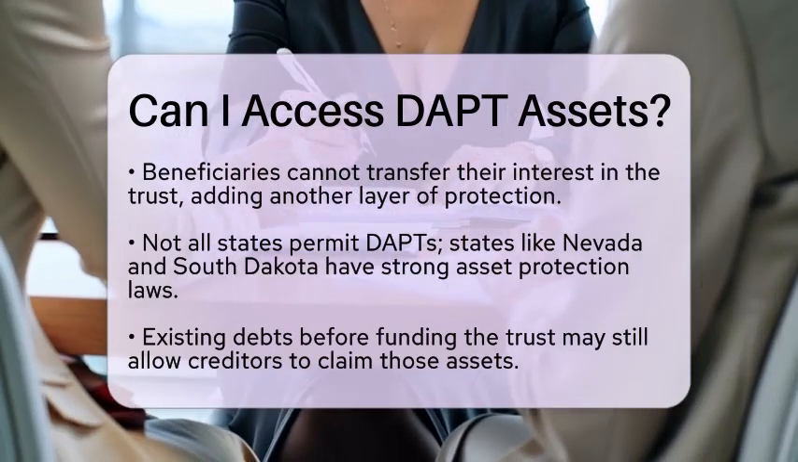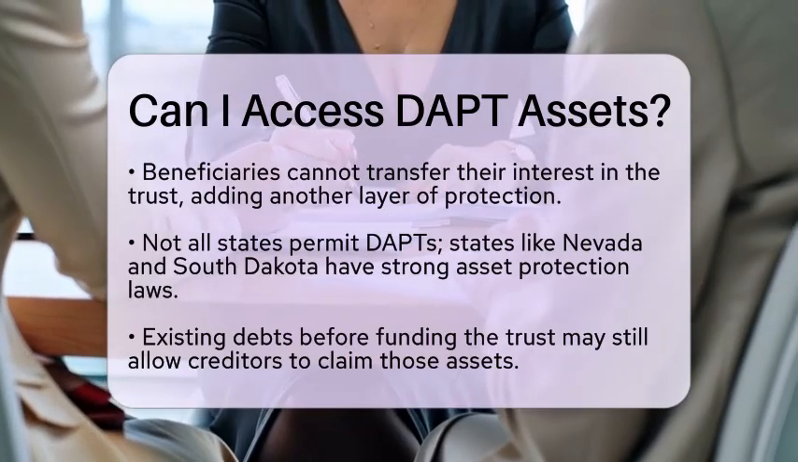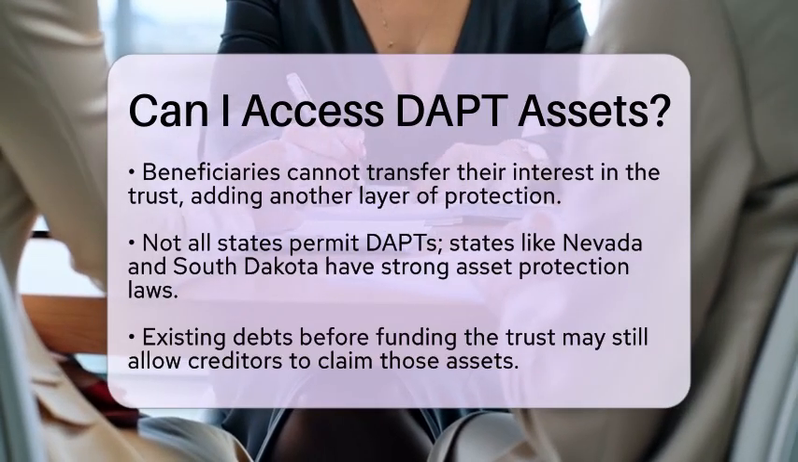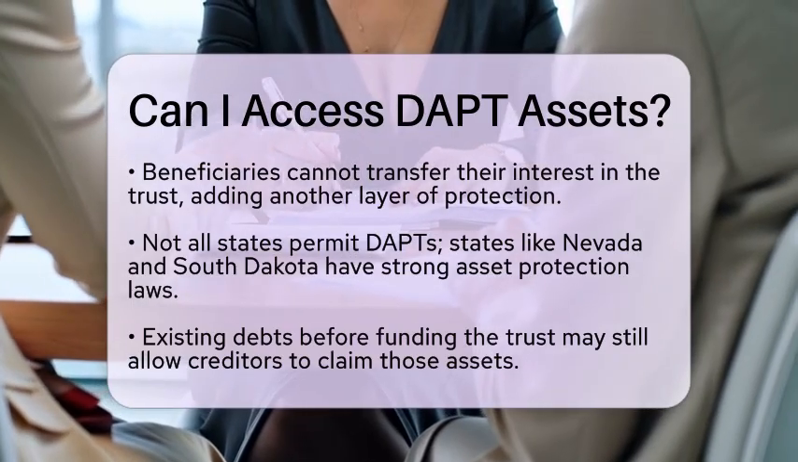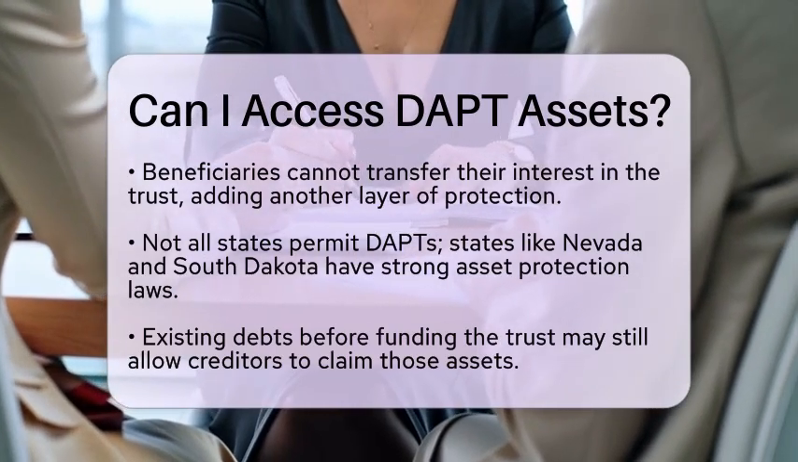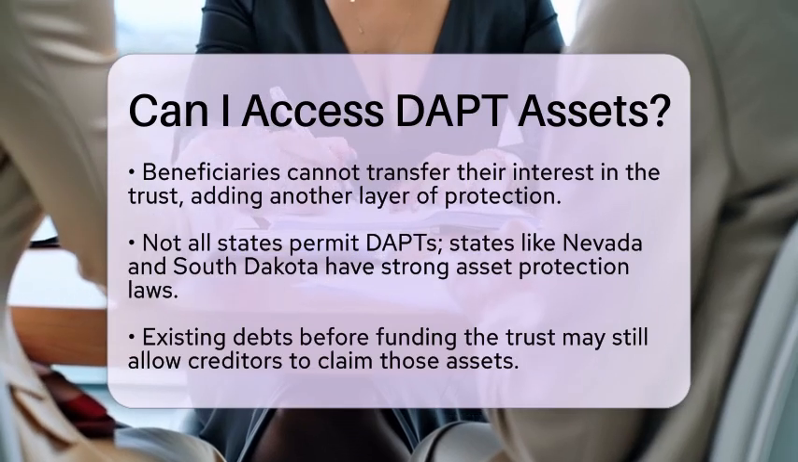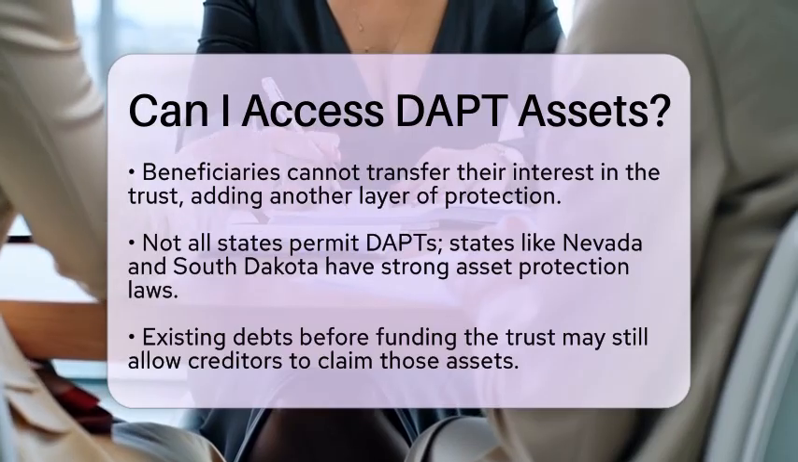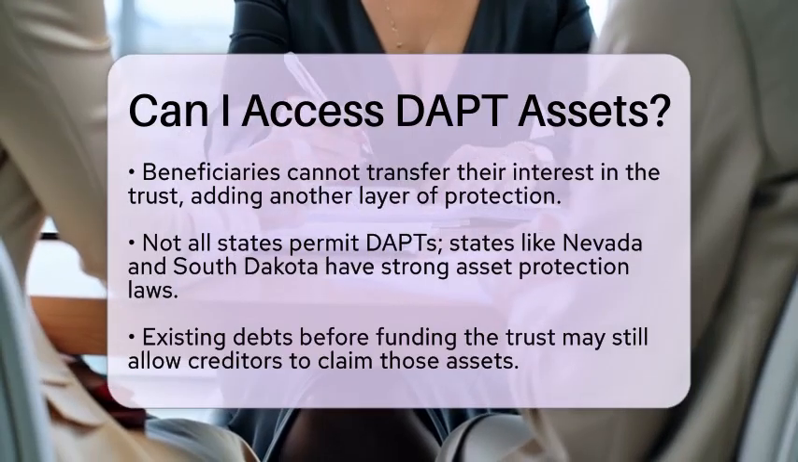When you place assets into a DAPT, they are generally protected from future creditors after a waiting period, which varies by state. However, if you had existing debts before funding the trust, those creditors may still have a claim to those assets. Certain types of creditors, such as those related to divorce or child support, may also have access despite the protections.